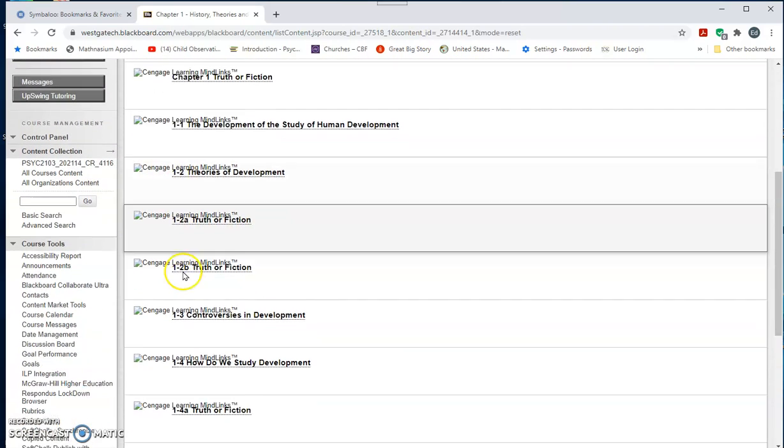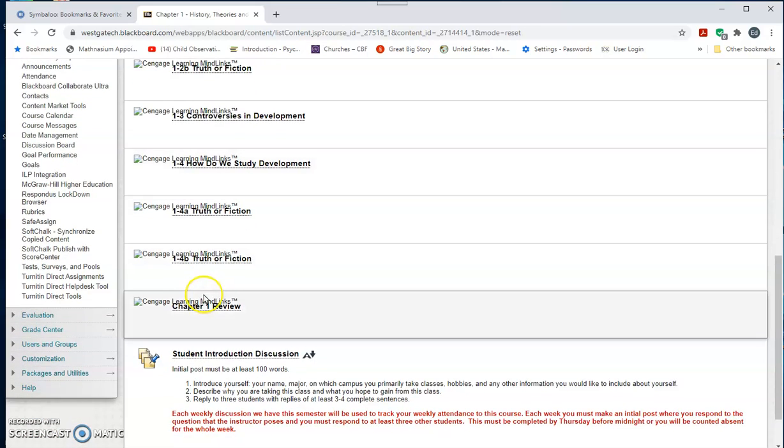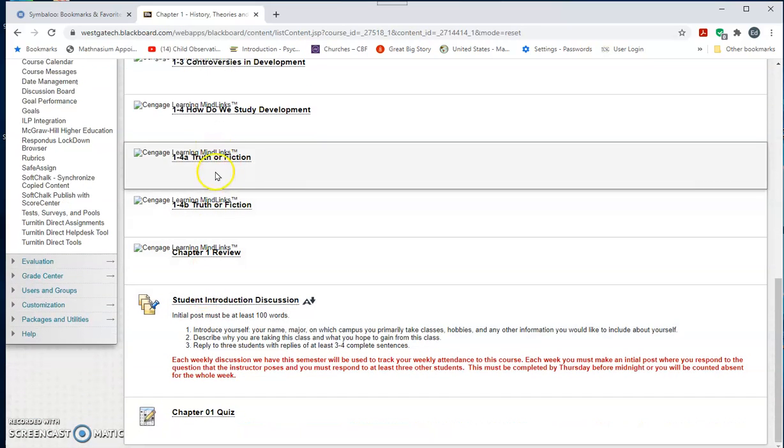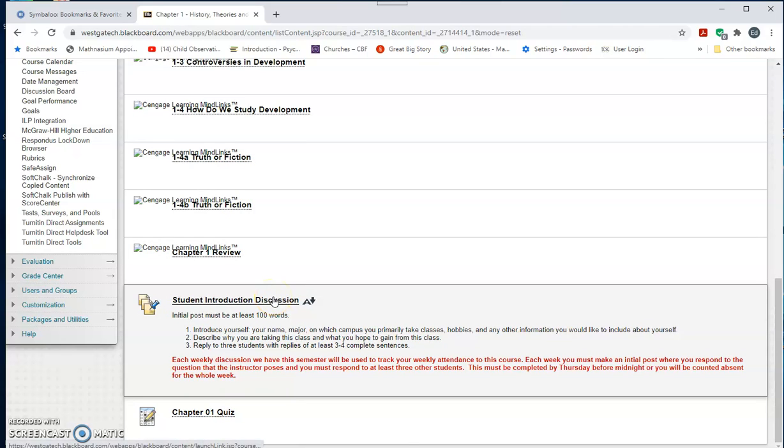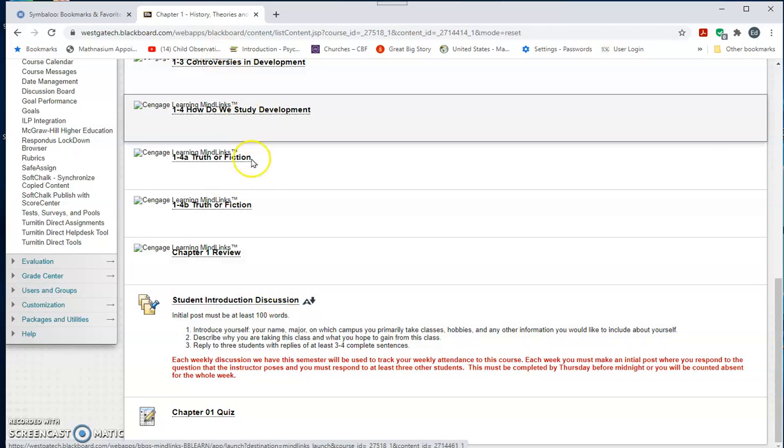Again, here are all the links to Cengage. If you don't have the ebook, you can just skip right over it. If you only have the ebook, then you'll need to click on those links to do your work for the week as far as your reading and studying for chapter 1. If you have the paper, or otherwise known as hard copy version of the book, you just read from your textbook.